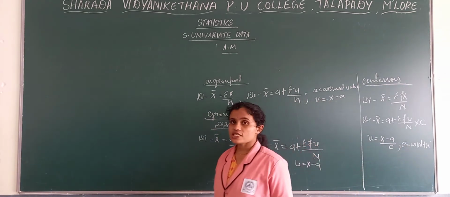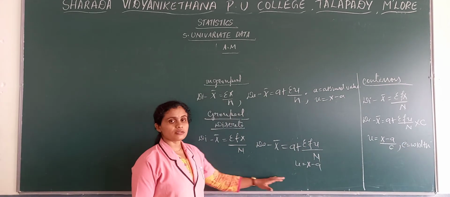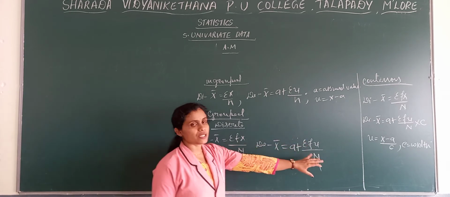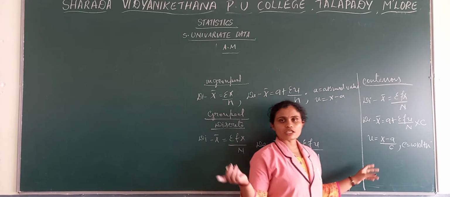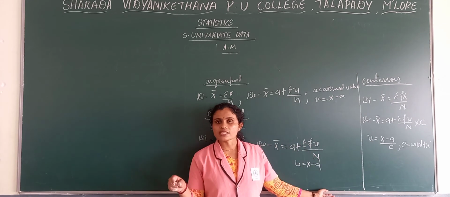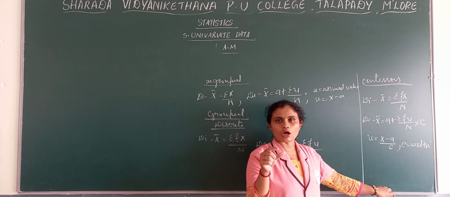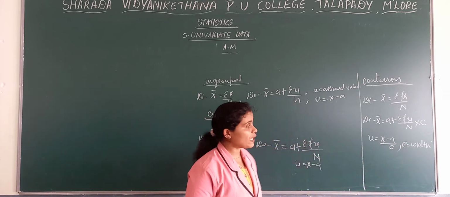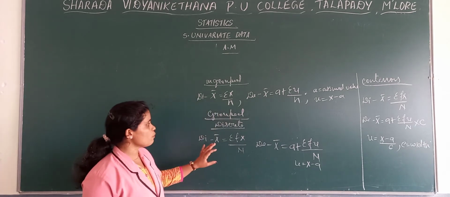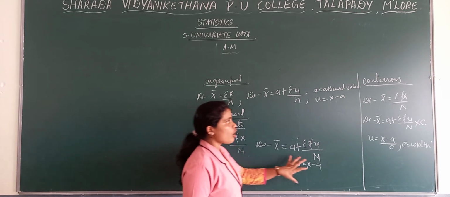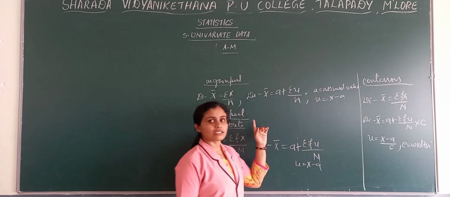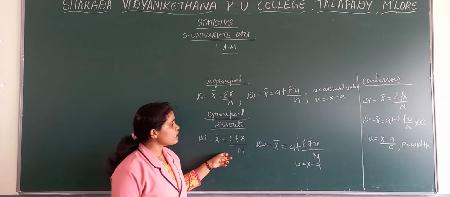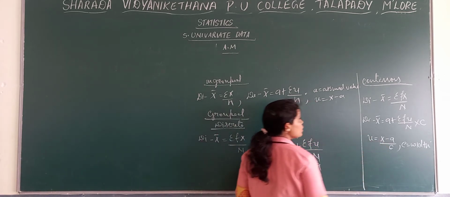Then we move towards the problems of unweighted arithmetic mean where frequencies are missing. In case of a missing frequency, we need to take it as A or any other capital letter. Then you can apply the formulas depending upon which kind of problem you get, either discrete or continuous. But you will not get ungrouped, because in case of ungrouped we will not include frequencies. So either this or this kind of problem you will get.